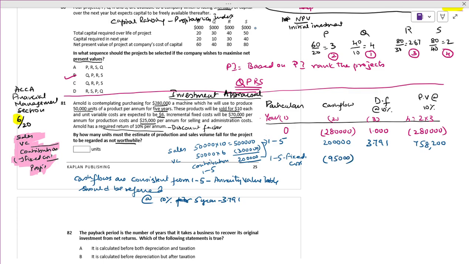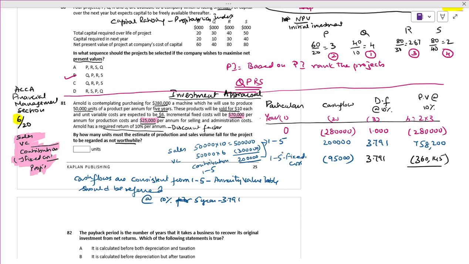70,000 is for the incremental fixed cost, and 25,000 will be the selling and distribution cost. It's fixed every year. So 95 times 3.791 comes to 360,145.